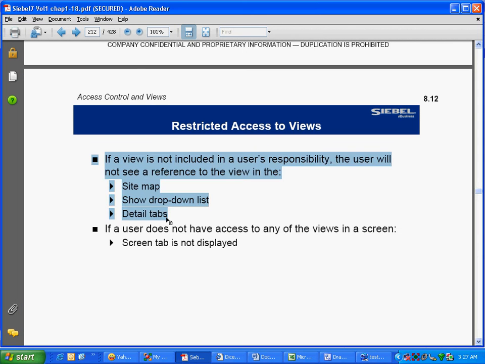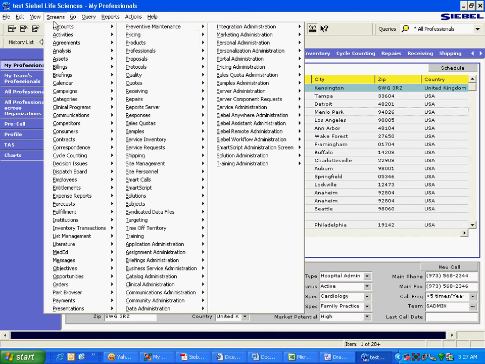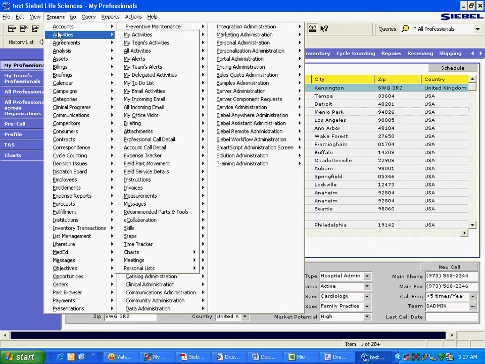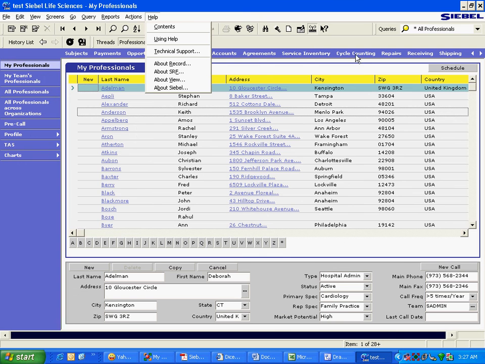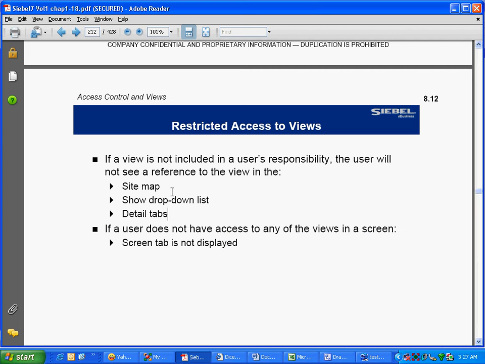Show drop-down list or detailed tabs or sitemap. If a user does not have access to any of the views in a screen, the tab is not displayed. This is the way the engine works. Let's say if you have access to even one view in the account screen, then the account screen will show here and it will show in this tab also. Otherwise it will not show. Very simple concept, nothing very special in this.